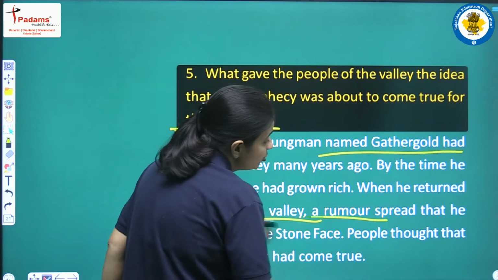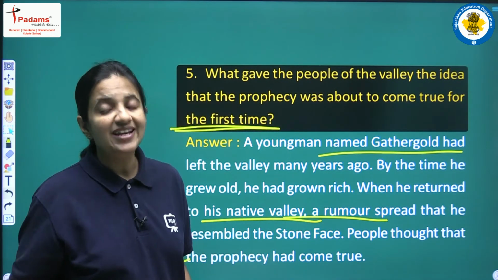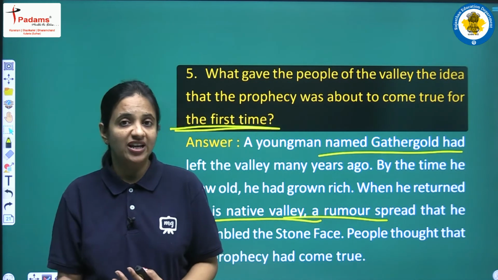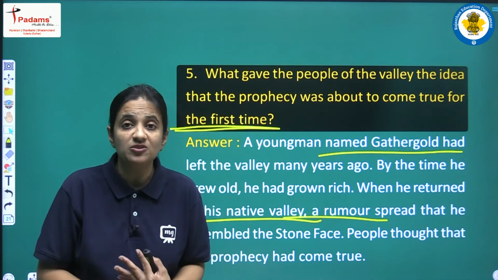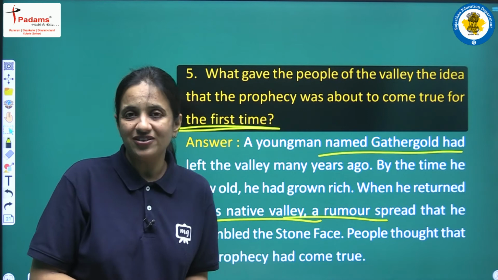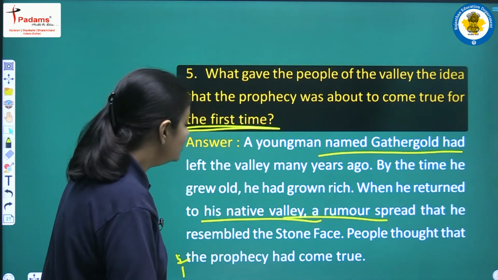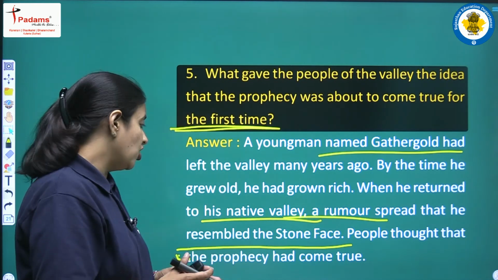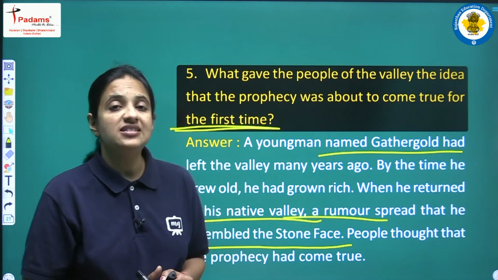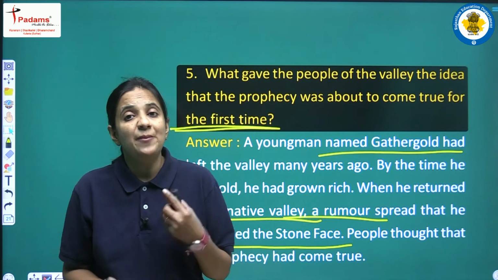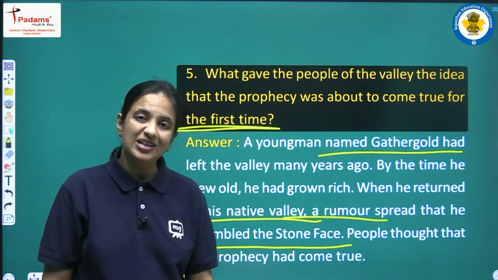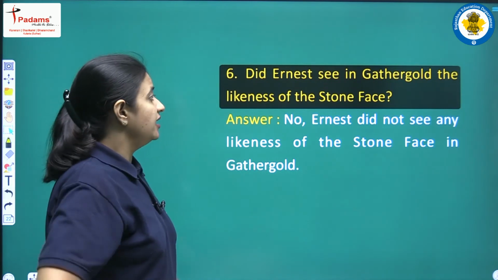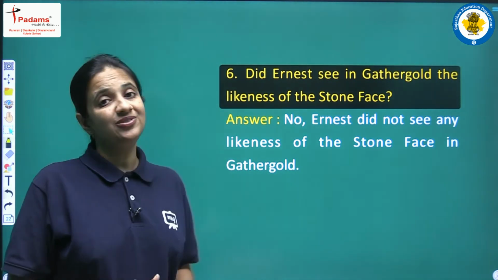At that time a rumor spread throughout the valley that he was very famous, very rich, very wealthy, that he was the man of prophecy, and that he resembled the Great Stone Face. All the people thought that finally the prophecy was about to come true, that the man of prophecy was about to come.